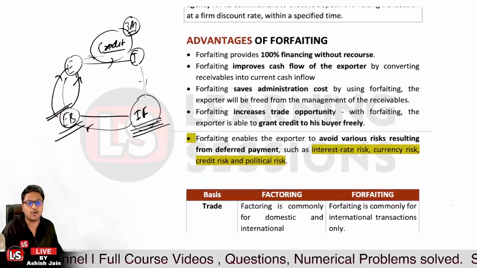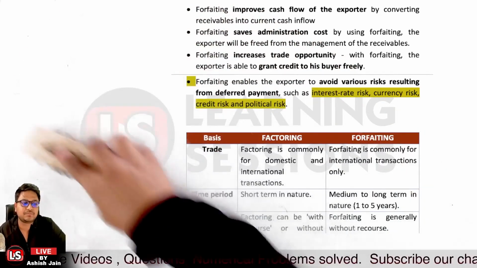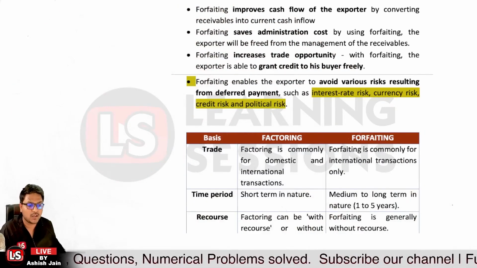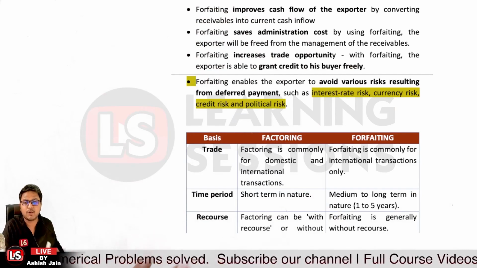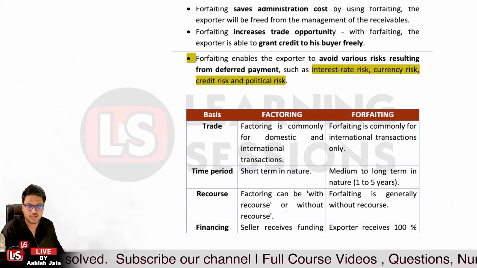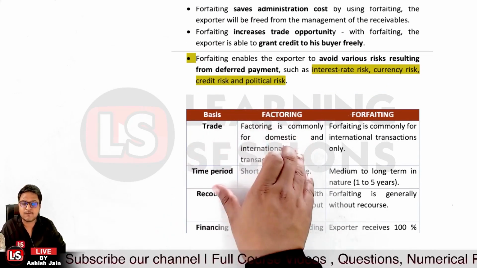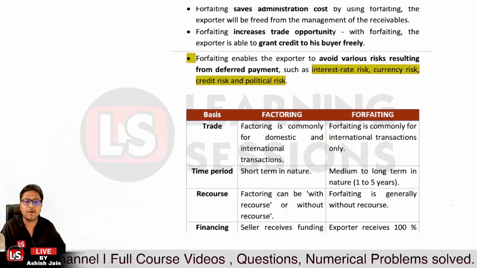Okay, so that's the case related to it. Now, let's differentiate the two, factoring and forfeiting. If you look at the trade, factoring is for domestic as well as international transactions, whereas forfeiting is just for international transactions. If you look at the time period, factoring is for short term duration, but forfeiting is for the medium to long term duration, like 1 to 5 years.